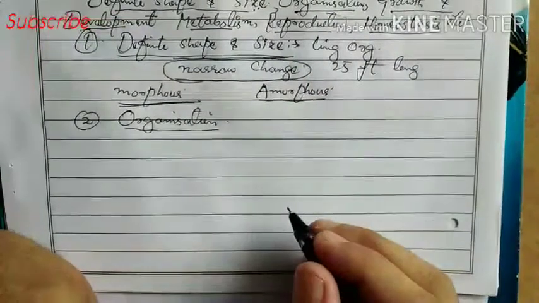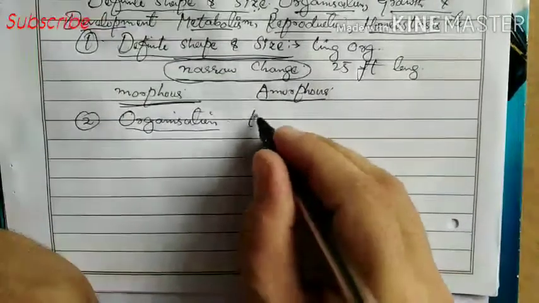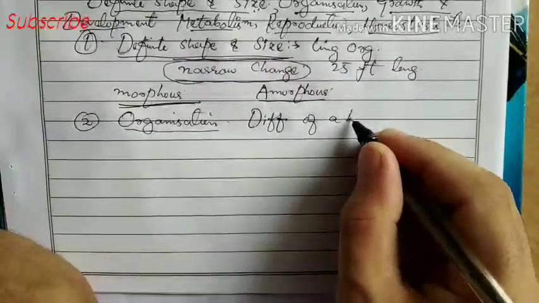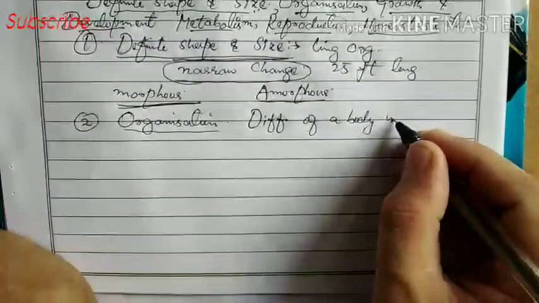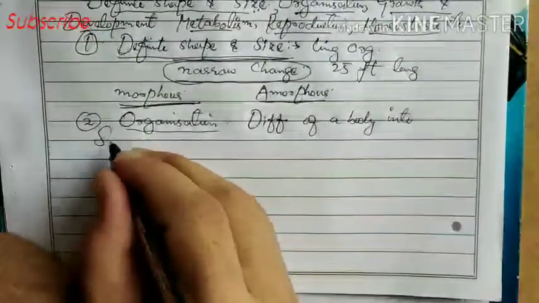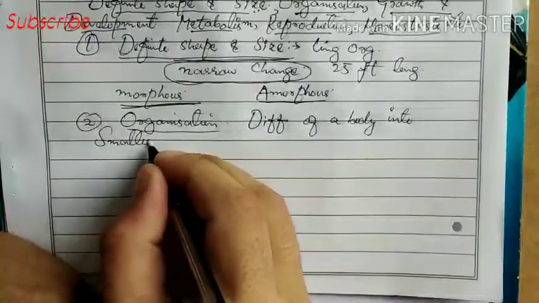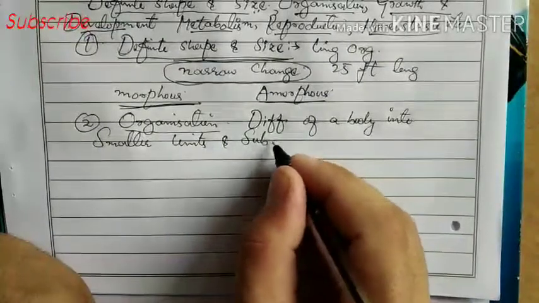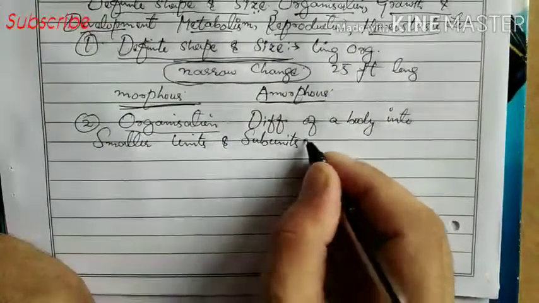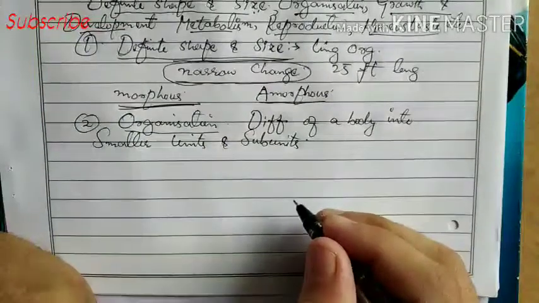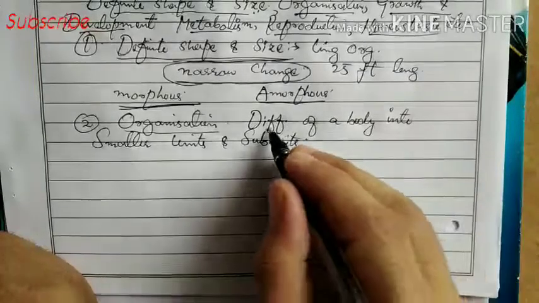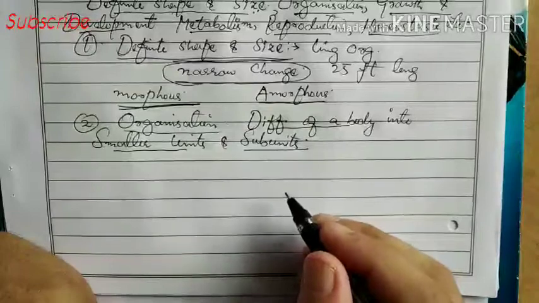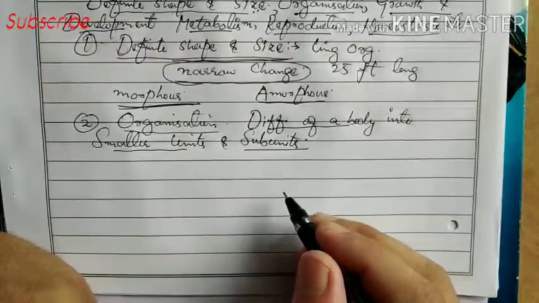Organization. What is organization? It means differentiation of a body into smaller units and subunits. Organization means differentiation of a body into smaller units and subunits, which are arranged in an orderly manner. For example, I will tell you,